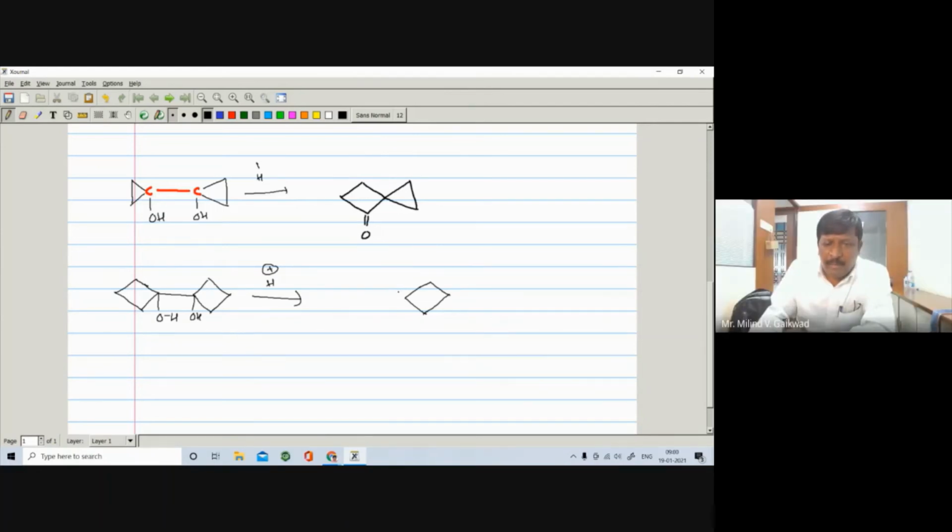5-membered, just you have to make a 5-membered ring. So 1, 2, 3, 4, and 5, finish, right? And the next carbon, right? So this carbon is 4-membered. Either you have to take this carbon or this carbon, right? You can take any one of them, and it becomes a C=O, and finish.